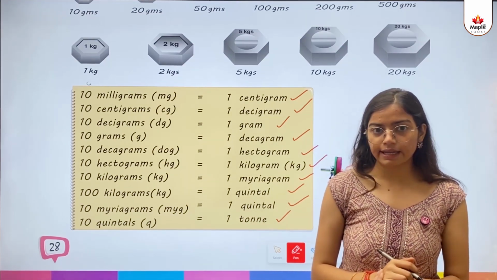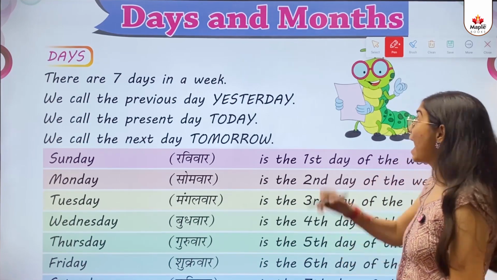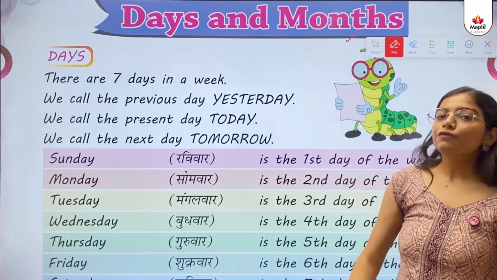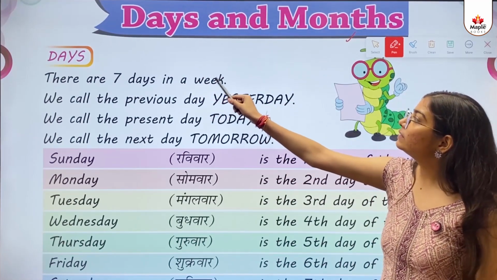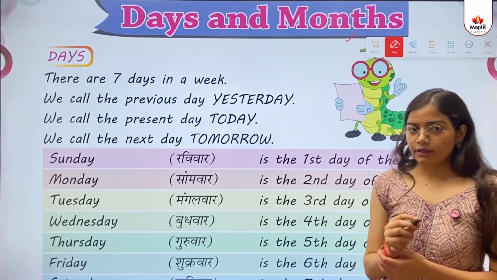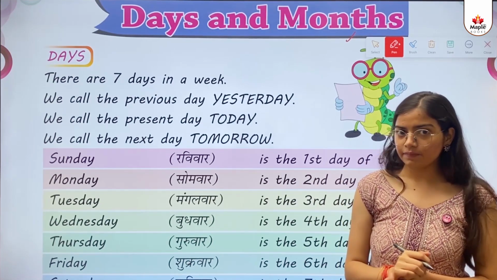Is this much clear, kids? So, kids, the next concept is days and months. First, we will talk about days. There are 7 days in a week. As we already know, we have 7 days in a week.